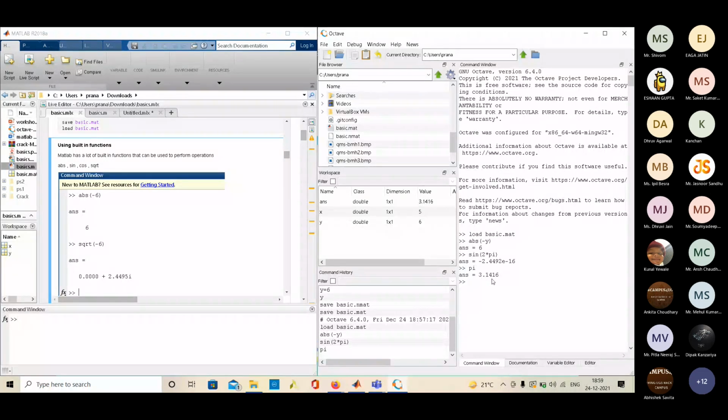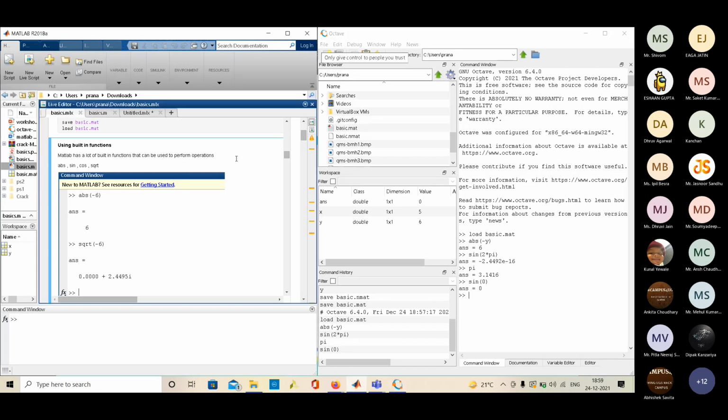Pi is 3.1416. MATLAB uses this pi, multiplies it by 2, then calculates its sine. So this comes out to be this number. If I write sine 0, then it will be 0. So there is some accuracy involved in this, which I will address in some time.